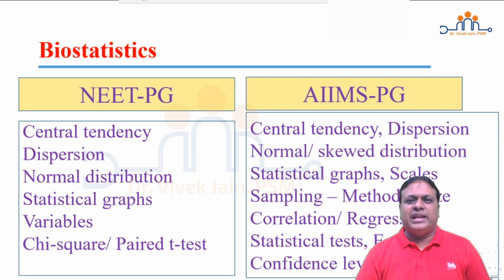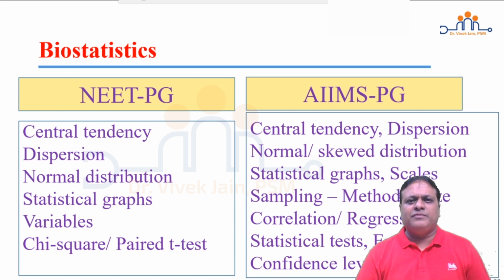Correlation, scatter diagram, positive, negative, no correlation, interpretation, range of correlation coefficient, coefficient of determination, calculation, interpretation. Regression, you should know the 4 basic regression equations and logistic regression also. Statistical test, parametric, non-parametric, along with Z-test as well as Fisher's exact test you must know.